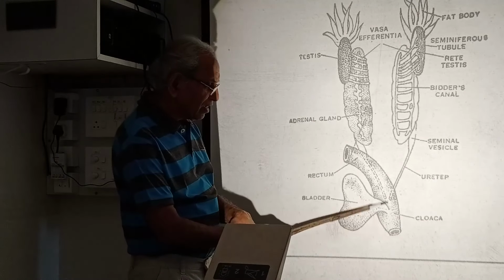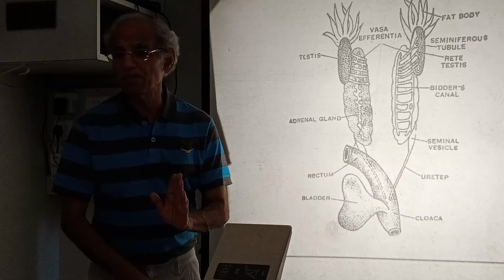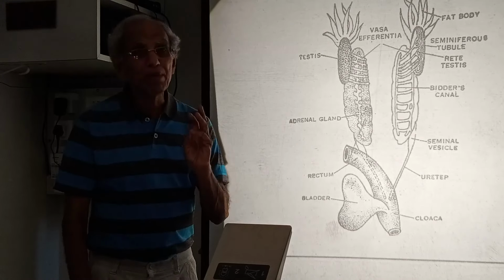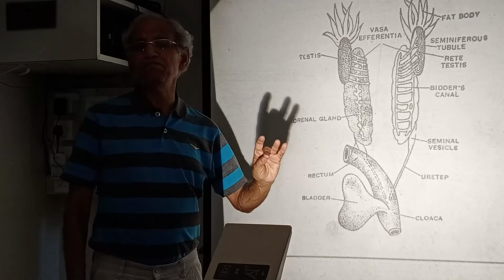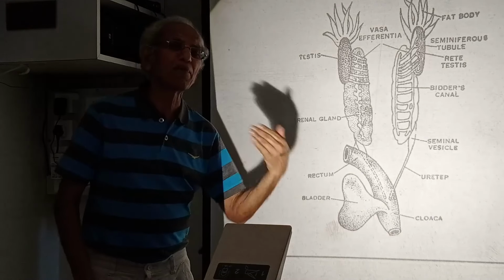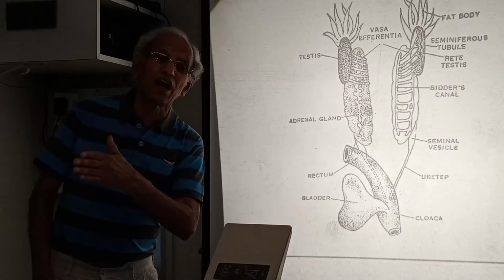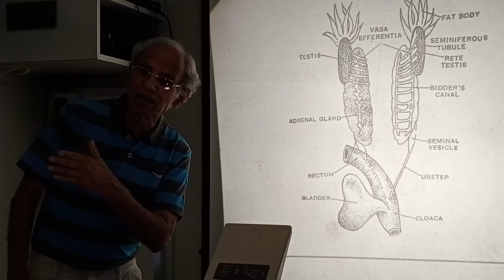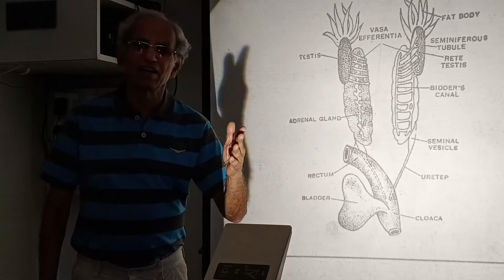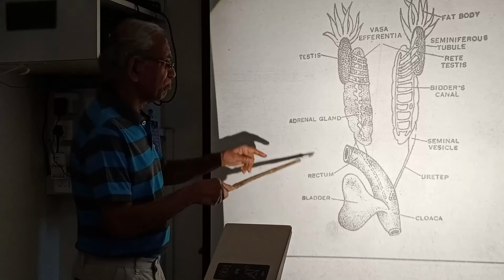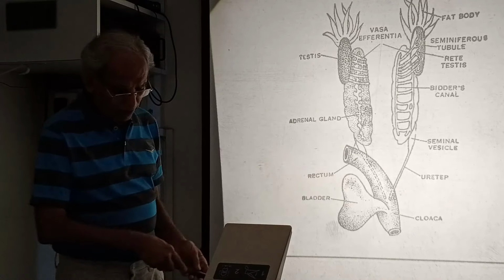This cloaca is a special thing. Please remember, it's in amphibians, reptiles and birds. Mammals don't have it. Mammals have a separate opening, anus for undigested food, fecal matter, and urinary and reproductive openings are there. We are going to talk about all that. So please remember, this is quite interesting.